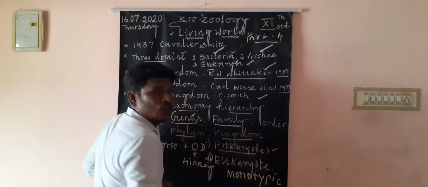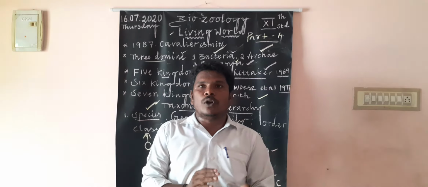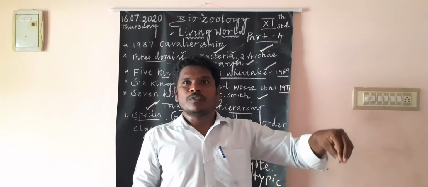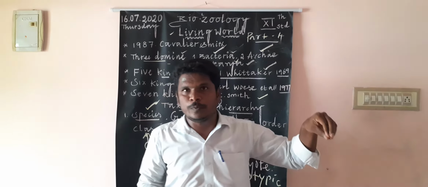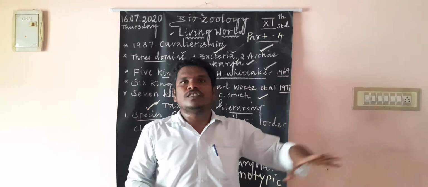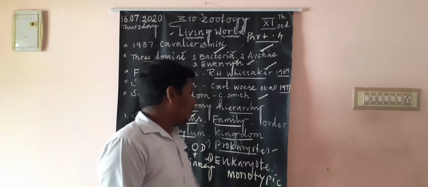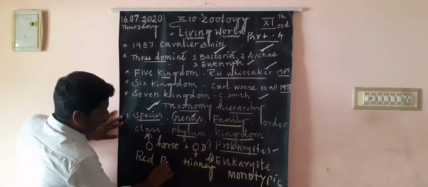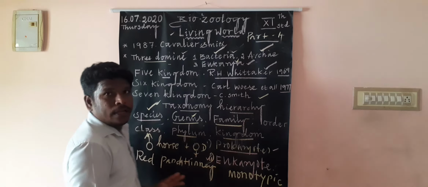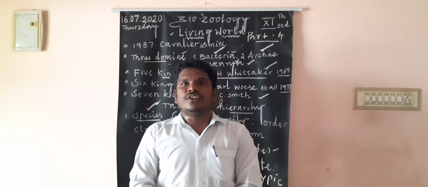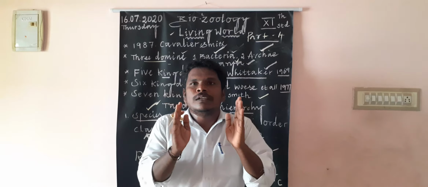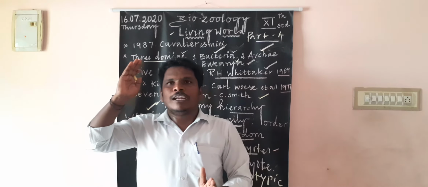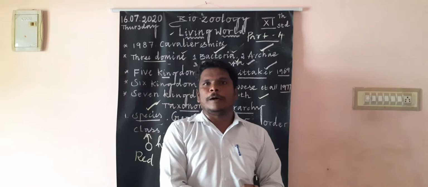Why are we calling this a monotypic genus? Only one species is present in the genus. For example, the red panda. So the red panda is a monotypic genus. The genus is Ailurus, and the species is fulgens. That is the red panda.